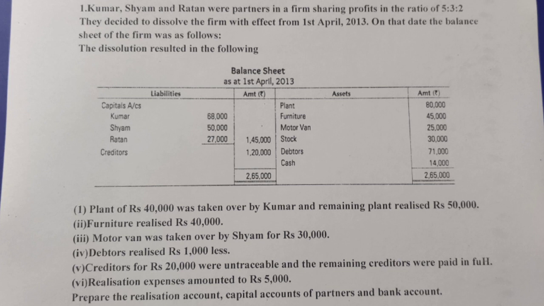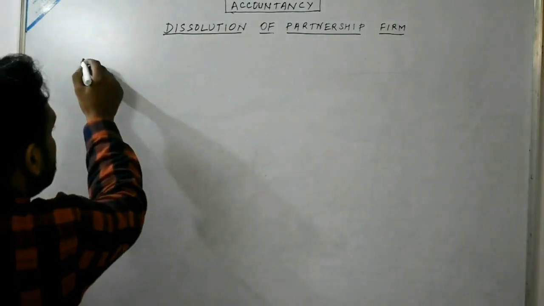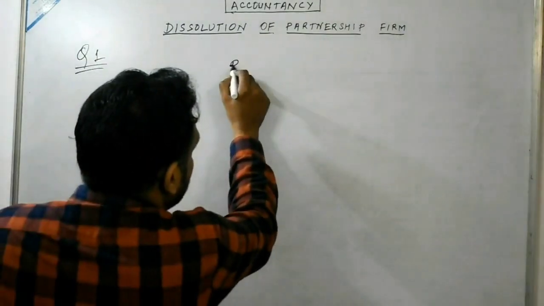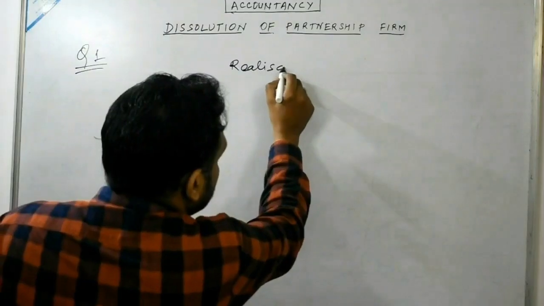Since the balance sheet is given, the assets and liability sides are given. Assets: plant, furniture, motor van, stock, debtor and cash have been given. In liabilities, capitals and creditor accounts have been given. So you are required to prepare the realization account, partners' capital account and bank account of the firm, including some adjustments that are given. Okay, so let us solve the question. First, we are required to prepare the realization account.